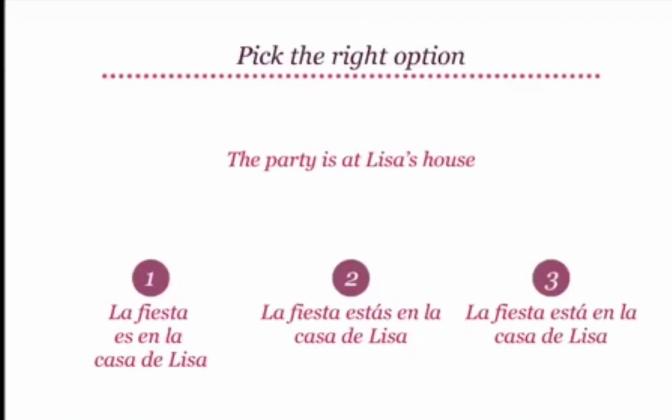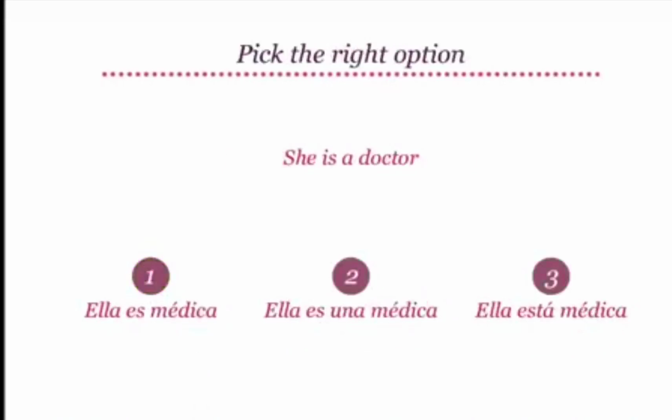Do we say la fiesta estás en la casa de Lisa? Or la fiesta está en la casa de Lisa? Or la fiesta es en la casa de Lisa? The party is at Lisa's house will become la fiesta es en la casa de Lisa. Do you remember the exception here? Although it may not refer to a permanent situation, we always use ser to tell where an event is taking place. Good. How do we translate she is a doctor?